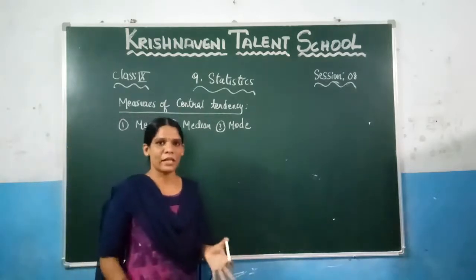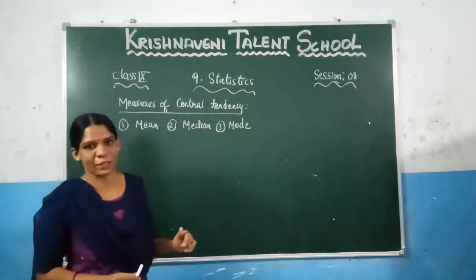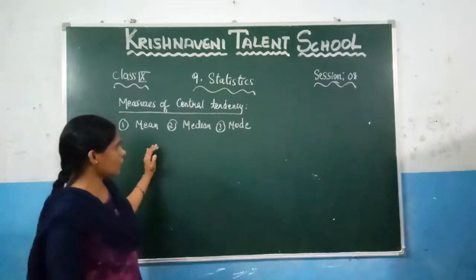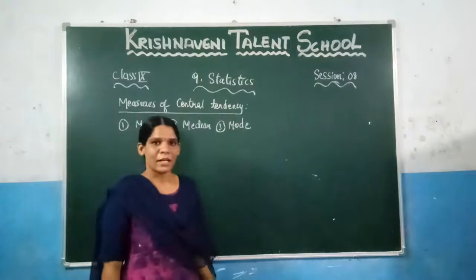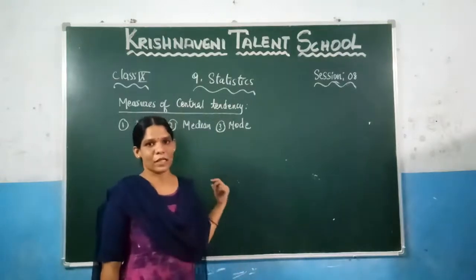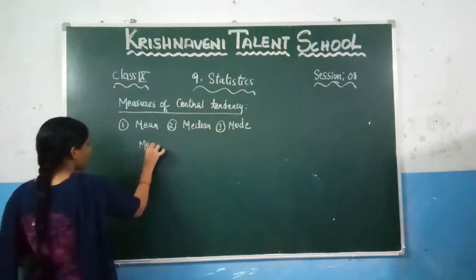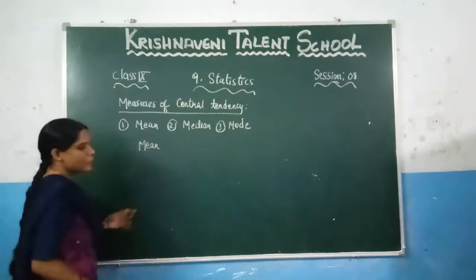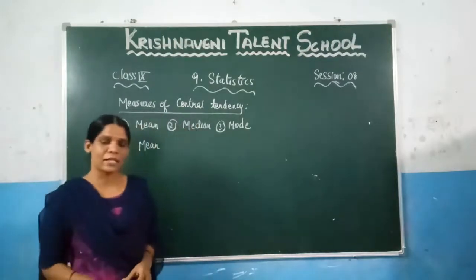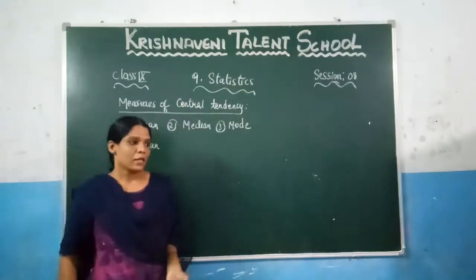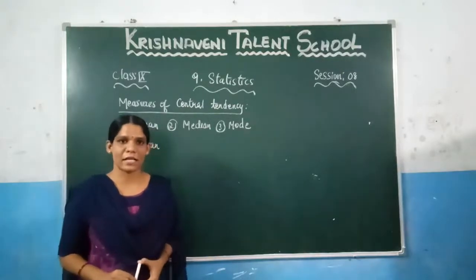Now, if you want to find that particular value, we can use any of three methods. What are those methods? The mean, the second one median, and the third one mode. Let us discuss the mean in this session. So what is the meaning of mean? The other name for the mean is the average. You can call it average also. If you take the average of the observations, we call it the mean.